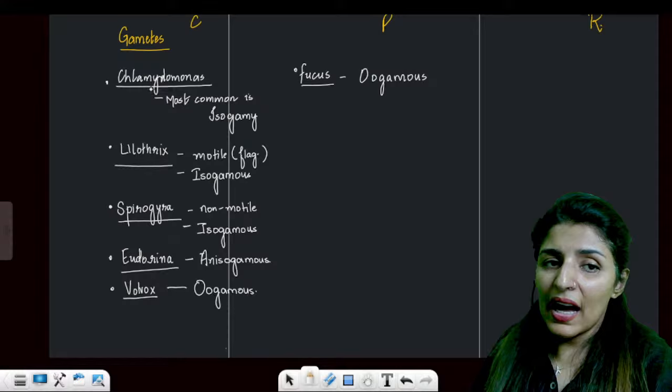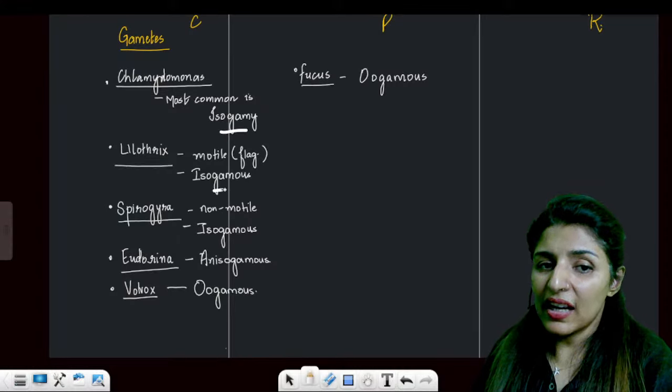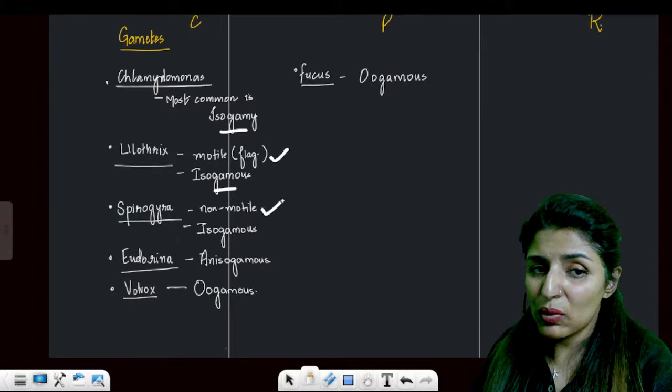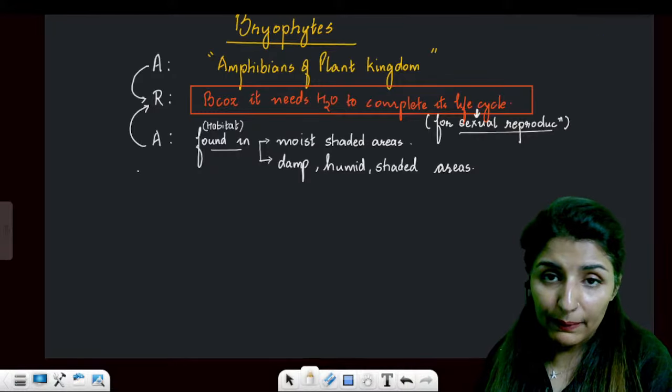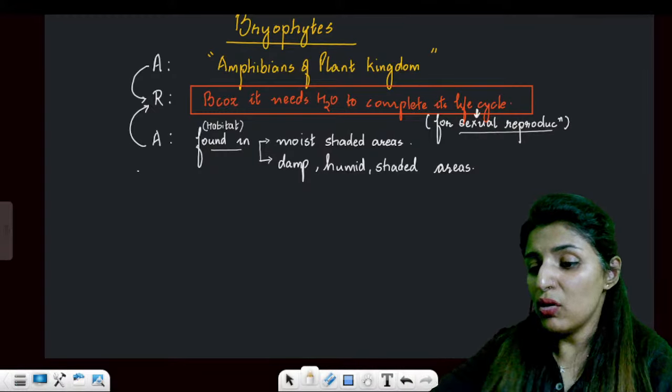So which one has isogamy and anisogamy? Which one has motile spores and non-motile spores? Download the notes and learn them very well. Is that point clear?